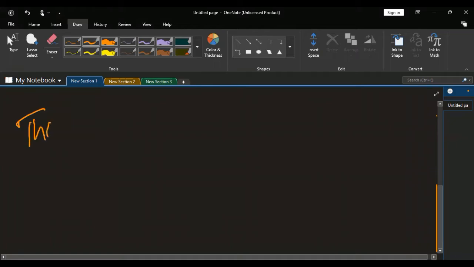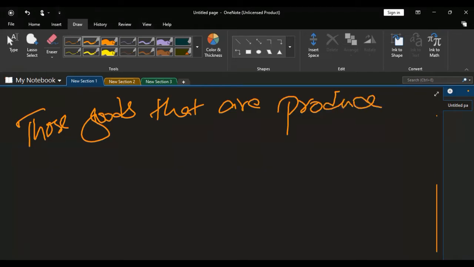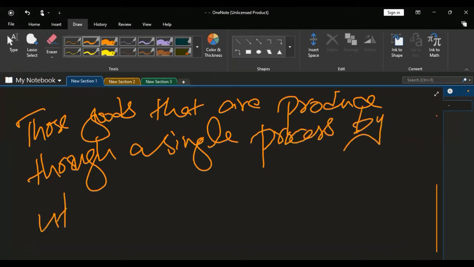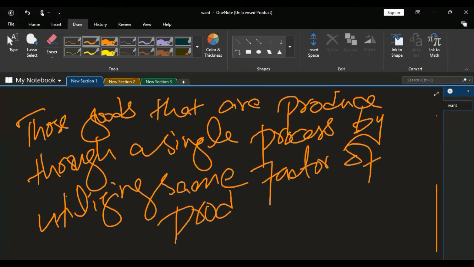Those goods that are produced through a single process by utilizing the same factors of production, meaning you do not require some extra procedure or extra activity to produce them.